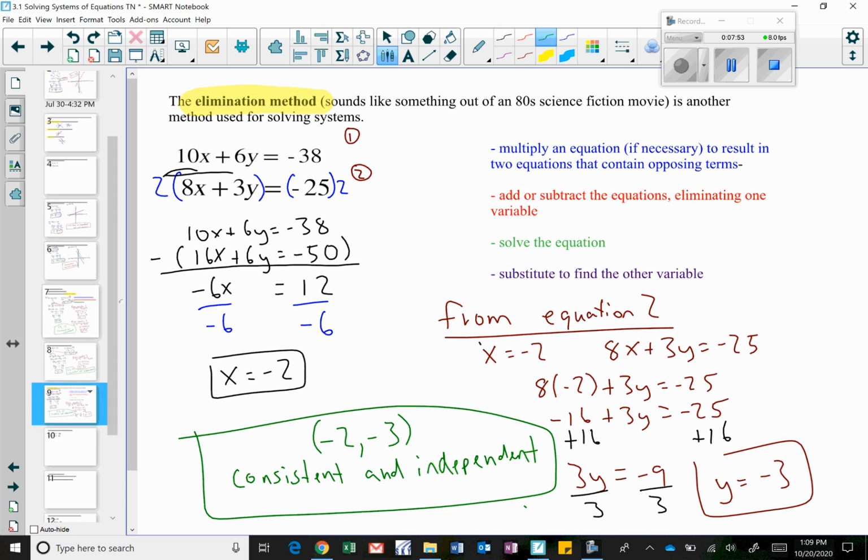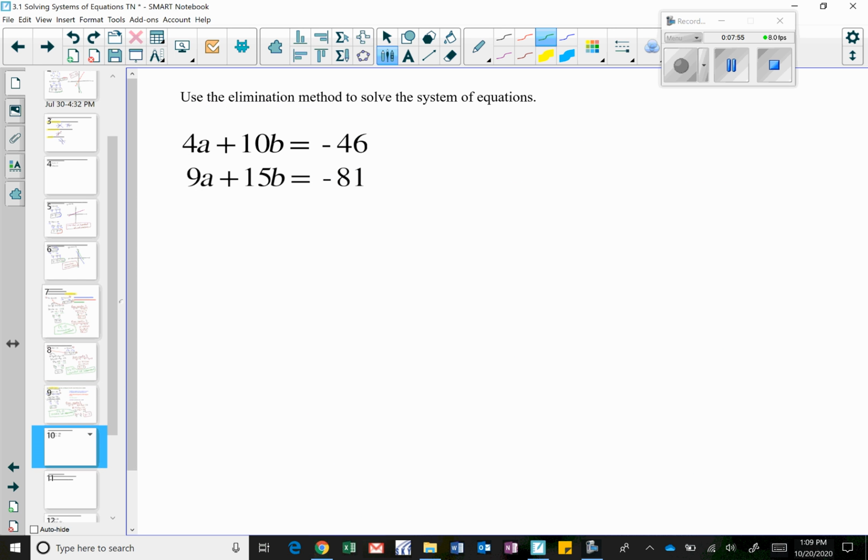Okay, let's try one more using the elimination method. Here I have 4a plus 10b equals negative 46, and 9a plus 15b equals negative 81. So no different, even though now we're using a's and b's instead of x's and y's. I still just want to find out whatever a equals and whatever b equals.